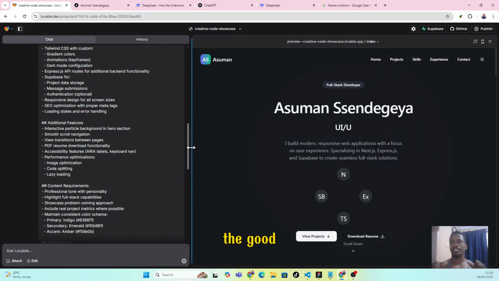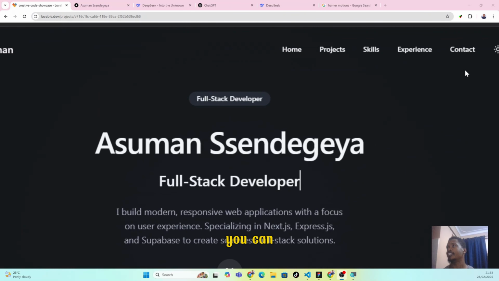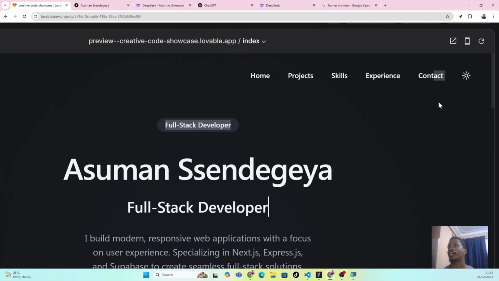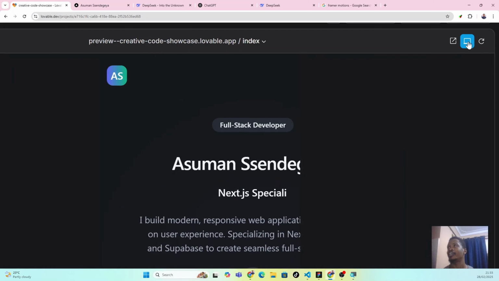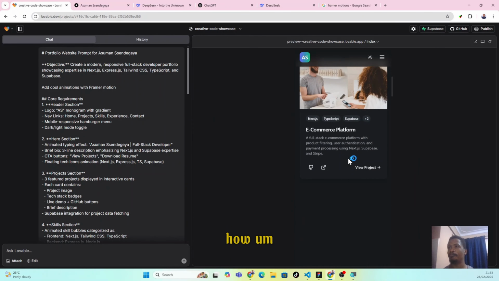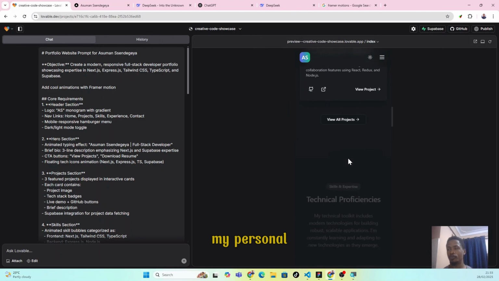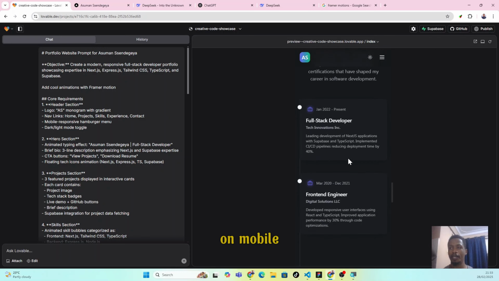The good thing is that the UI also responds to various screen sizes. It's responsive, so you can come here. If you want to have the mobile view, you can just come and click on this, and then this is how my portfolio website will look on mobile.